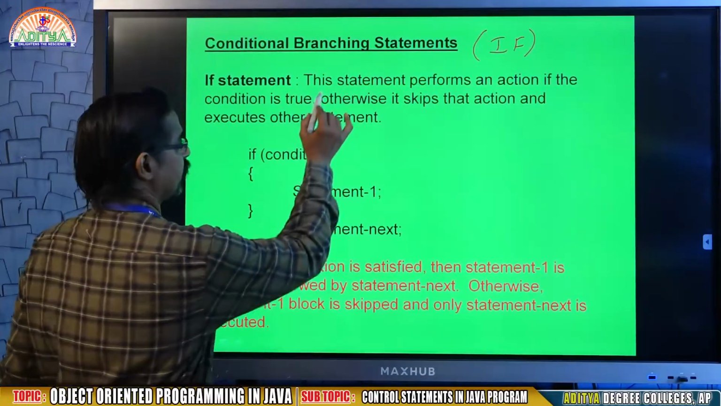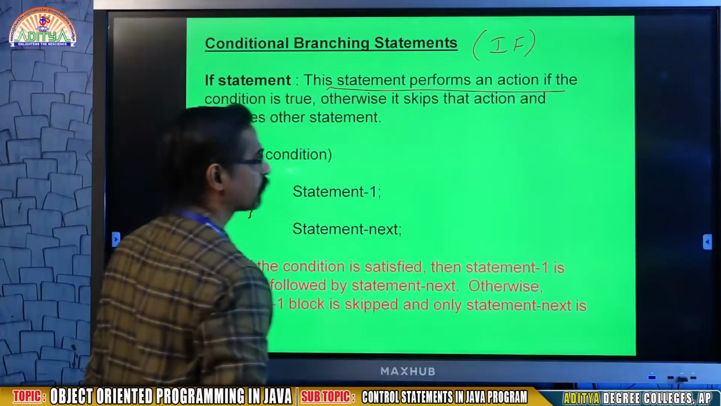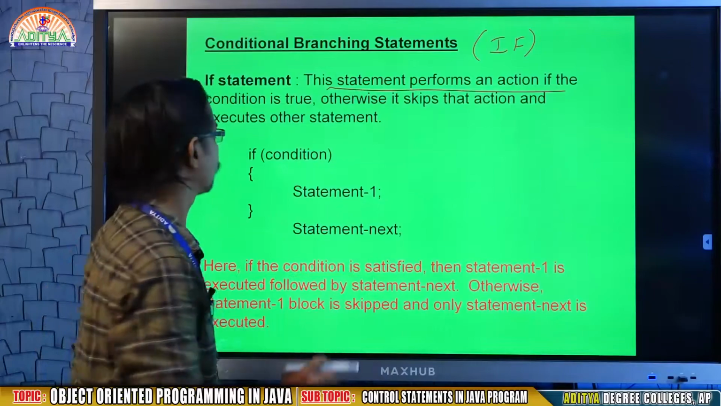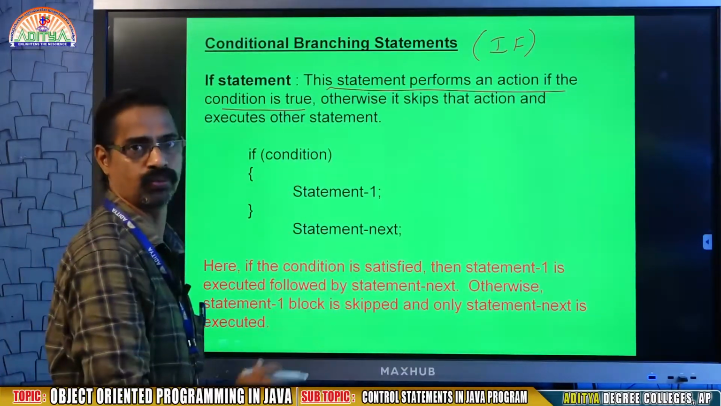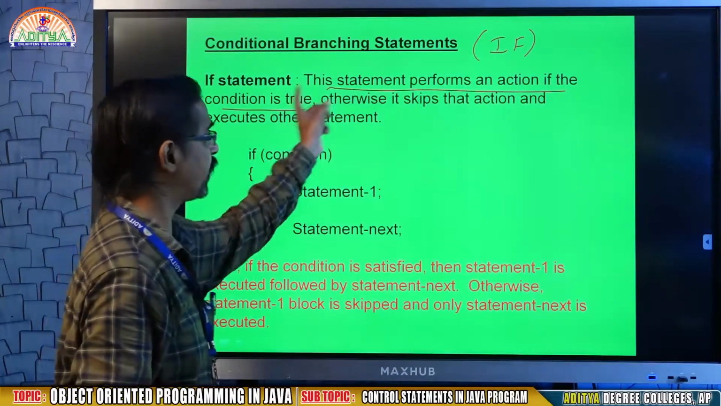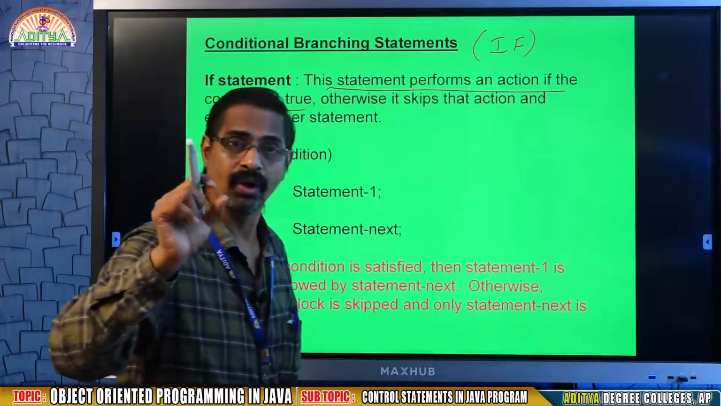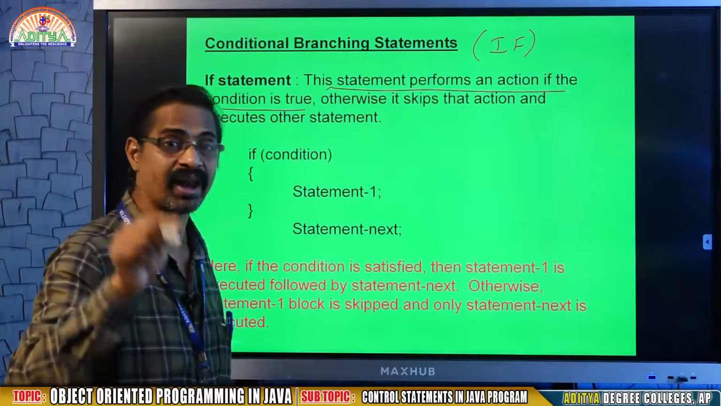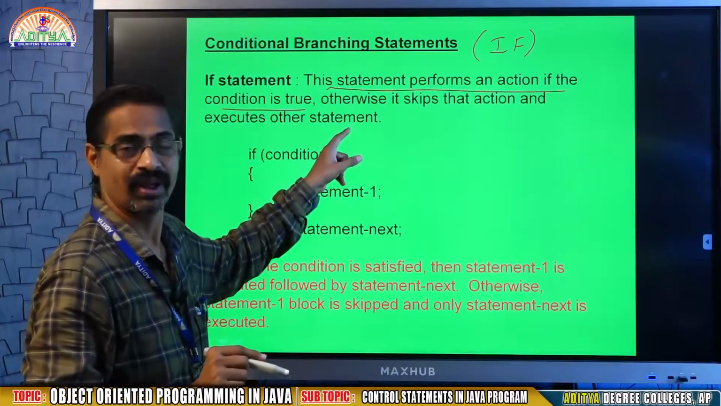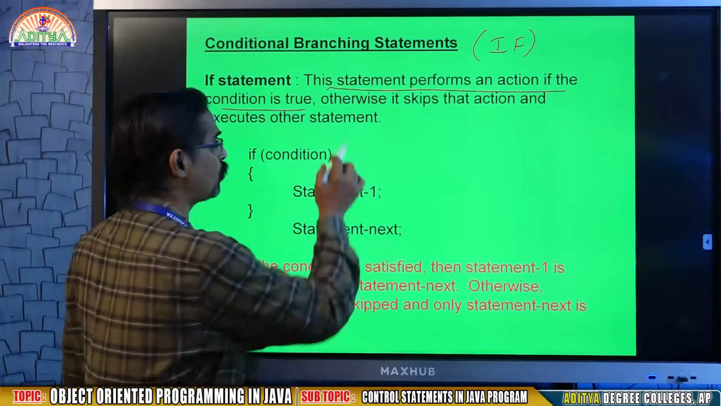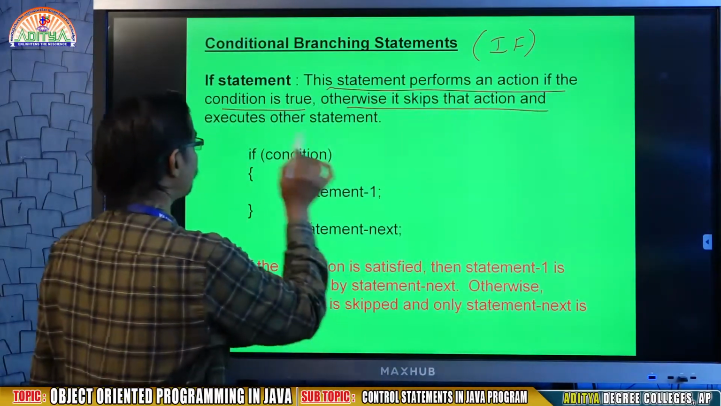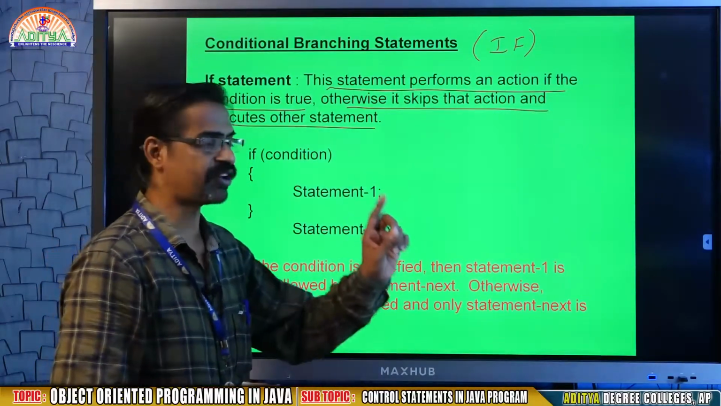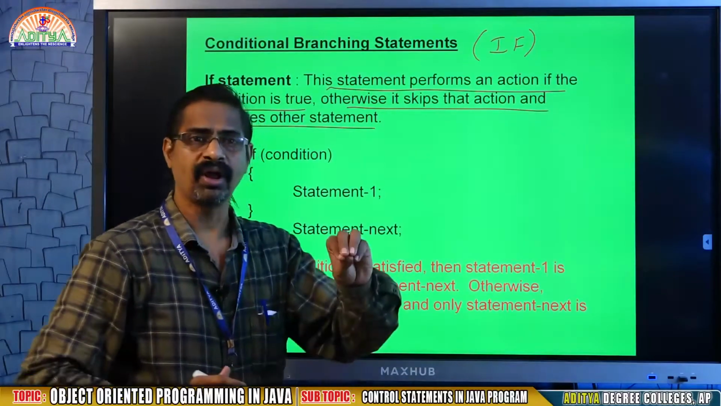In this section I am giving you if. So what is if? This statement performs an action. Performing an action means execution of a group of statements, if the condition is true. Whatever block of statements we mention will be executed when the condition is true. Otherwise, in case the condition is not true, it skips that action and executes other statements. That is the only concept. If it is true, it executes. For example, if it is raining,